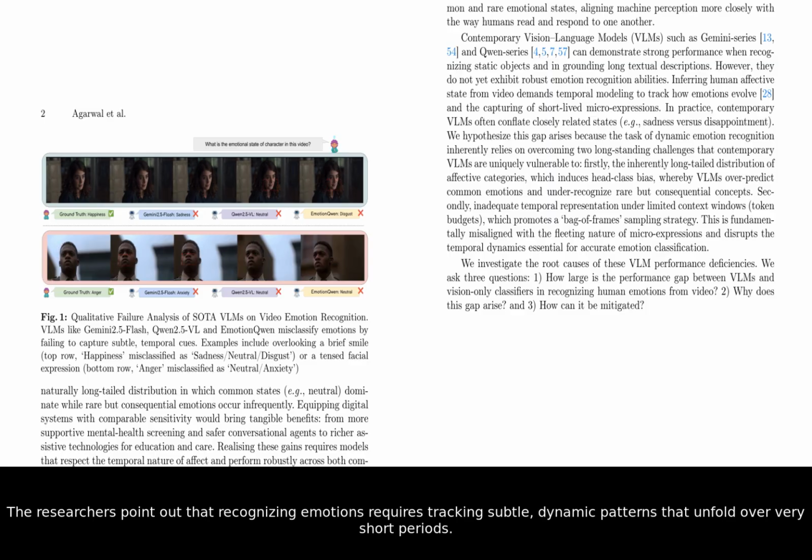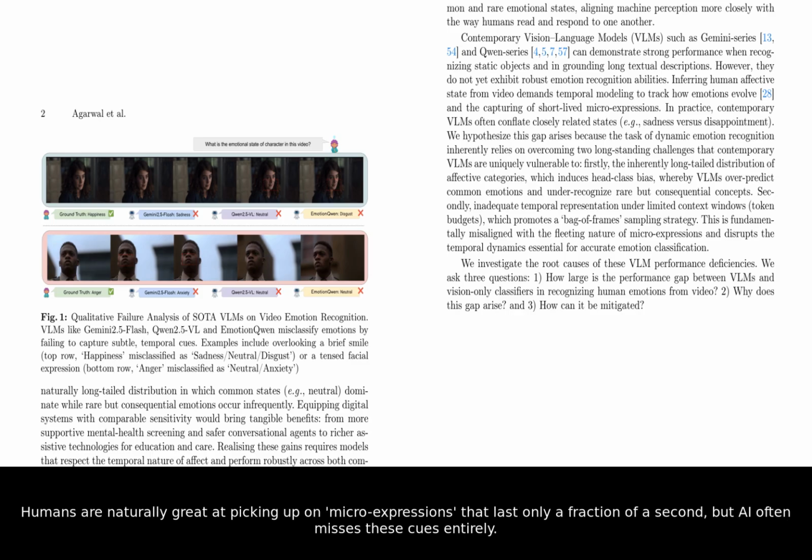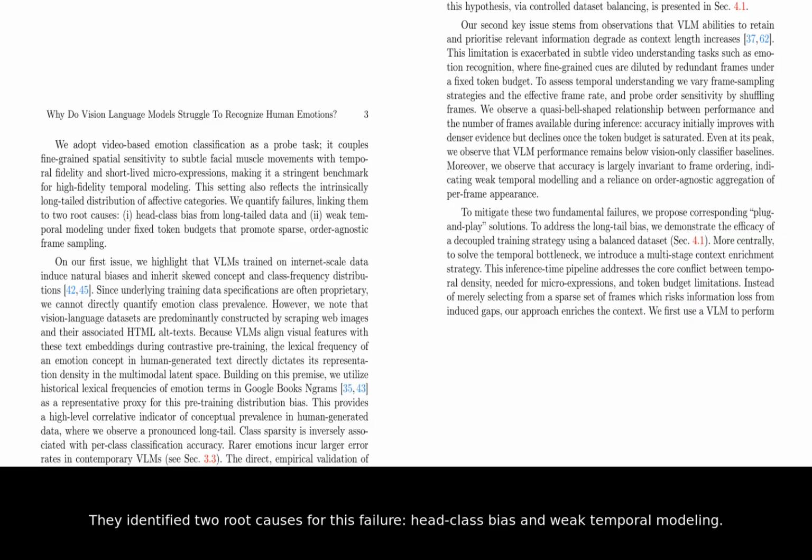The researchers point out that recognizing emotions requires tracking subtle, dynamic patterns that unfold over very short periods. Humans are naturally great at picking up on micro-expressions that last only a fraction of a second, but AI often misses these cues entirely. They identified two root causes for this failure: head class bias and weak temporal modeling.